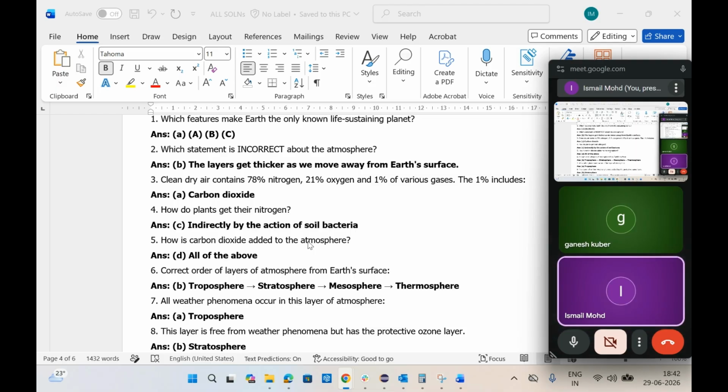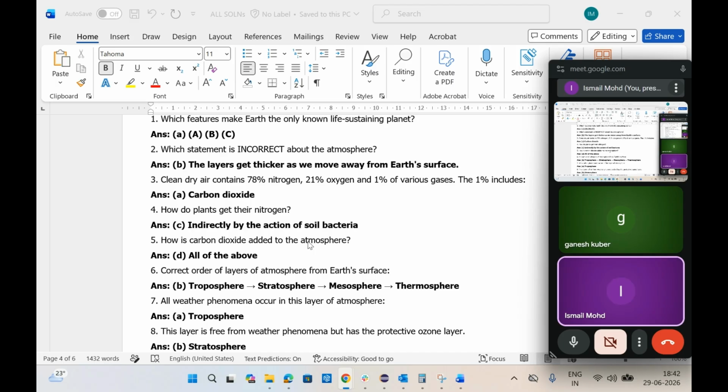Next one. Which statement is incorrect? They have given: it exists in several layers; the layers get thicker as we move away from Earth's surface; nearly half of the mass of the atmosphere is within 5 kilometers; air in the atmosphere is held due to Earth's gravity. So out of all these, the second one is incorrect. The layers get thicker as we move away from Earth's surface.